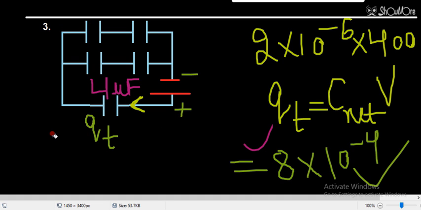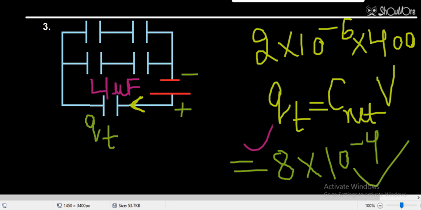So can I find the voltage that will drop across this capacitor? Some voltage will drop here, and the rest of the voltage will drop across the parallel combination. So now I can find the voltage drop across this below capacitor, C5.